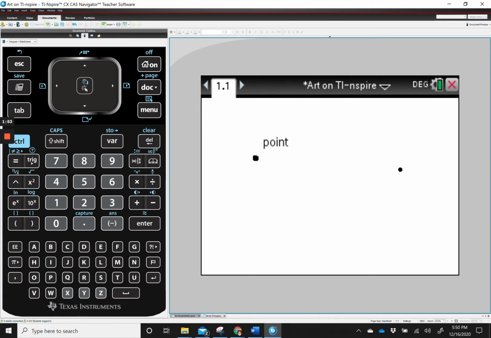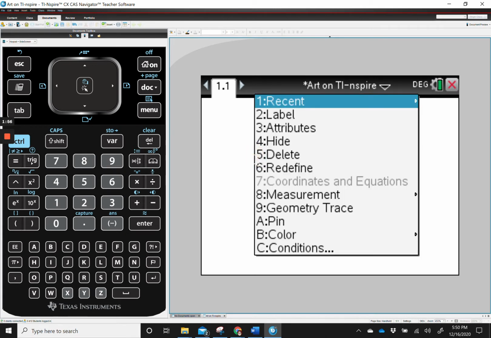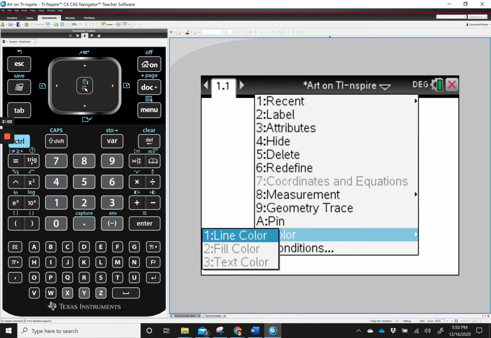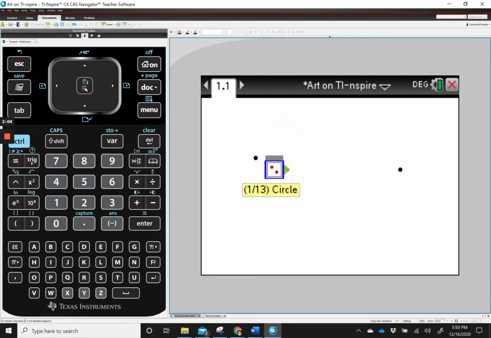Again, if I go to my right click, so that's control menu, there is an attributes. There's attributes and then there's color down here, but attributes is the shape of it. And this 1/13 means we're on shape number 1, and there are 13 different options. Shape number 1 is just a small circle. Number 2 is a small empty circle.